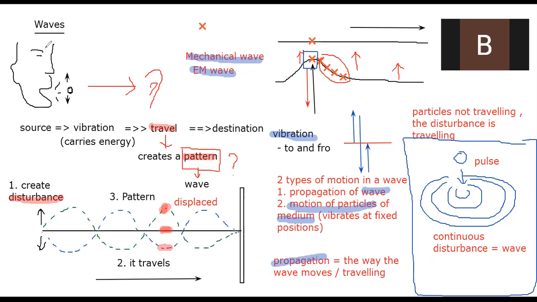Now, talking about vibration, 刚刚我们讲 the particles. So let's zoom in on one particle. There's only one particle. Let's take the same example, the rope. Vibration or oscillation means that we take the initial reference point, the initial position of the particle. Let's say we take up-down movement. First it goes up, and then comes down, passes the equilibrium position, and then goes back to the equilibrium position. This we call one vibration, one oscillation.